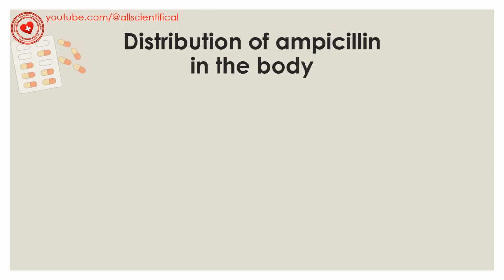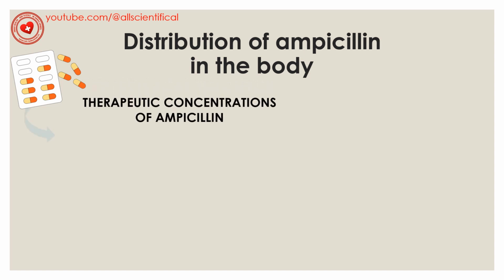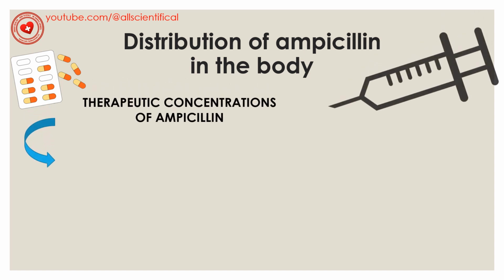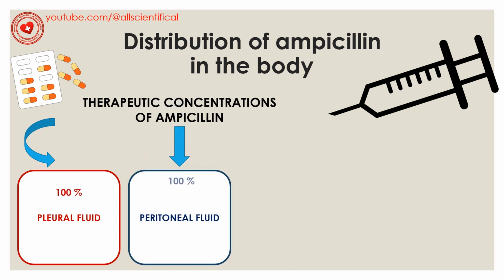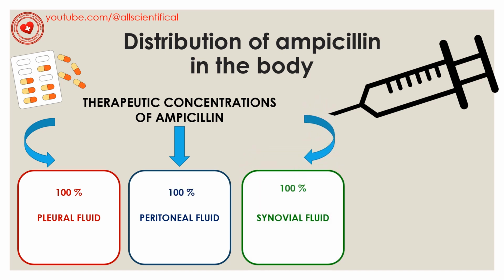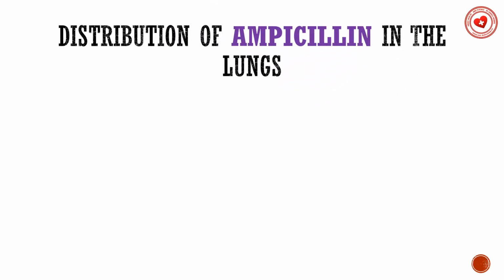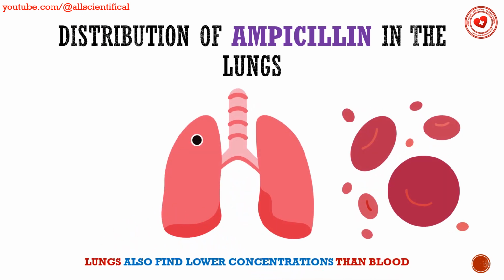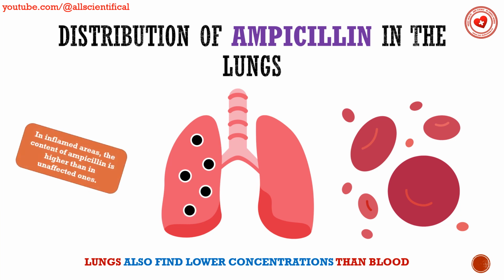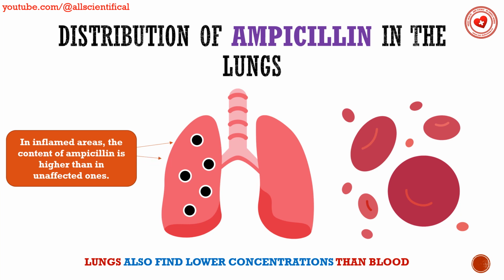Distribution of ampicillin in the body. Ampicillin forms therapeutic concentration in the pleural, peritoneal, and synovial fluids. In the sputum, it is found in much lower concentration than in the blood due to its partial decomposition by enzymes. In the lung, lower concentrations are also found than in the blood, and in the inflamed area, the content of ampicillin is higher than in the unaffected ones.